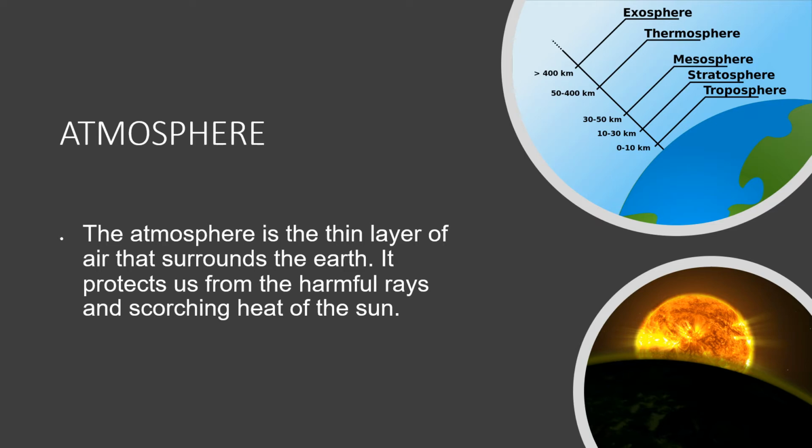Above the earth is the troposphere, which extends from 0 to 10 km. Above the troposphere is the stratosphere, which extends from 10 to 30 km. Above the stratosphere is the mesosphere, which extends from 30 to 50 km. Above the mesosphere is the thermosphere, which extends from 50 to 400 km. Above the thermosphere is the exosphere, which is above 400 km.